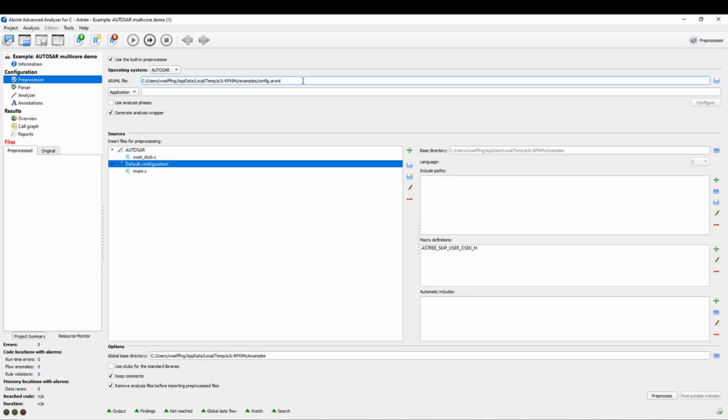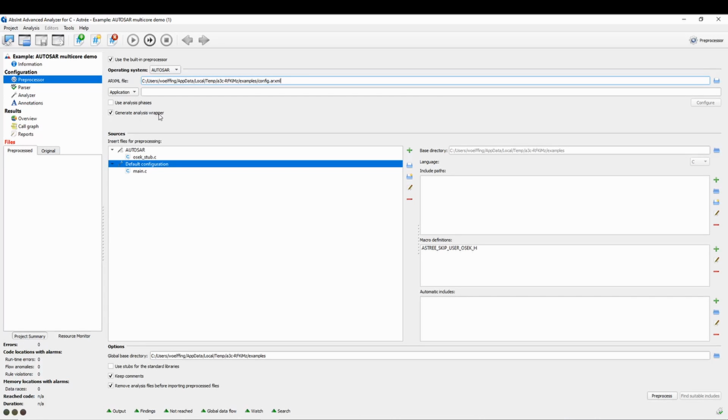Astrée then reads the project configuration and automatically generates an analysis wrapper and application-specific stub functions. The RxML file should contain the information about system configuration, about called tasks and applications, and used cores.